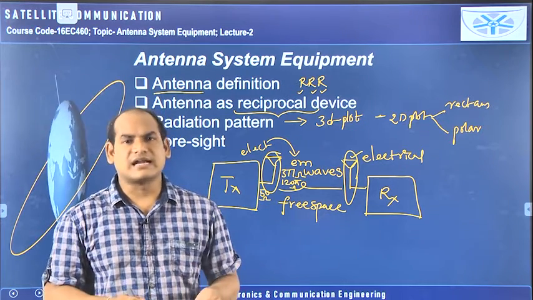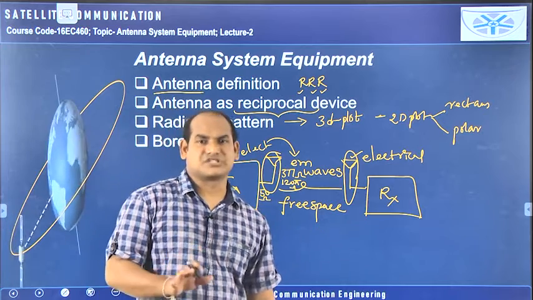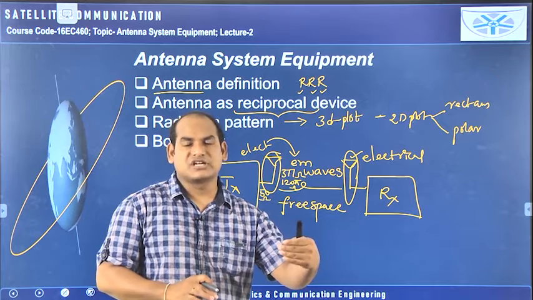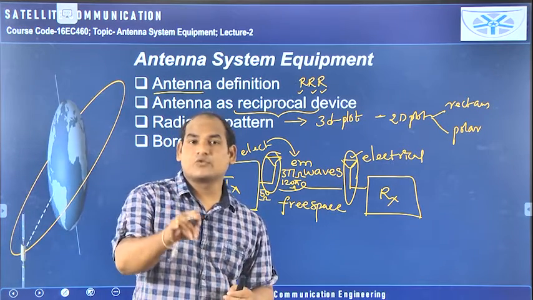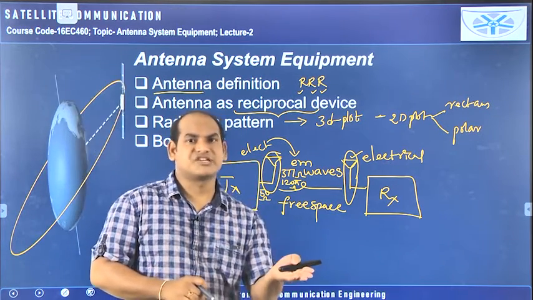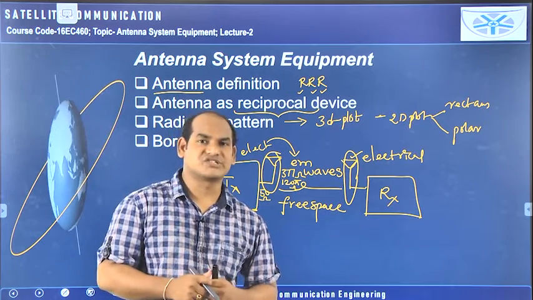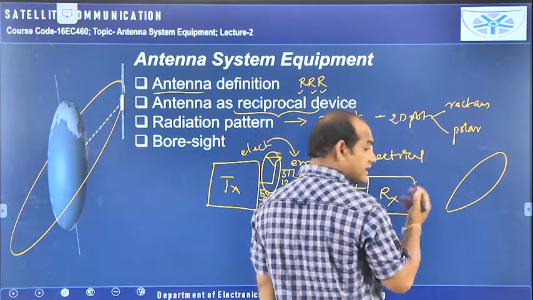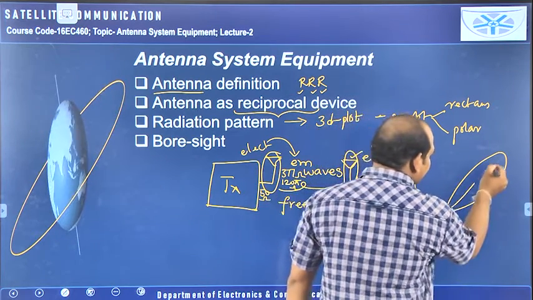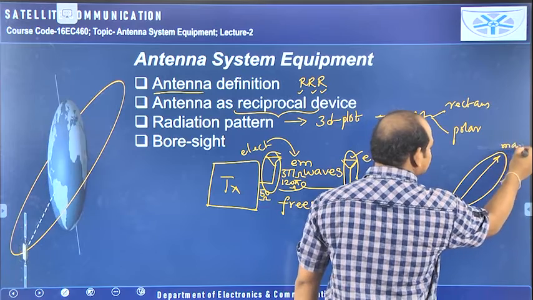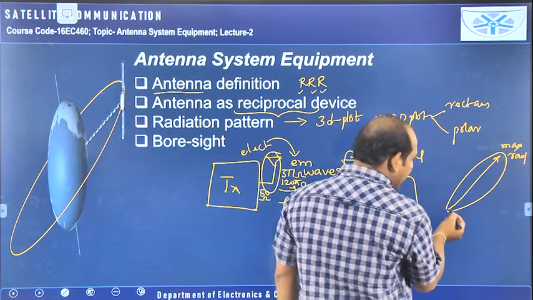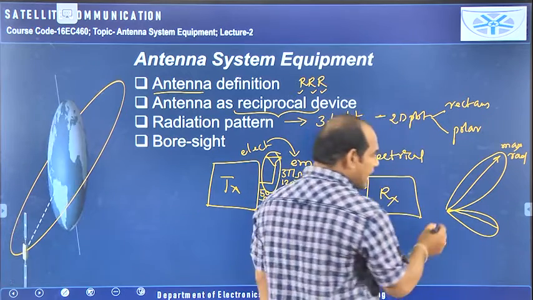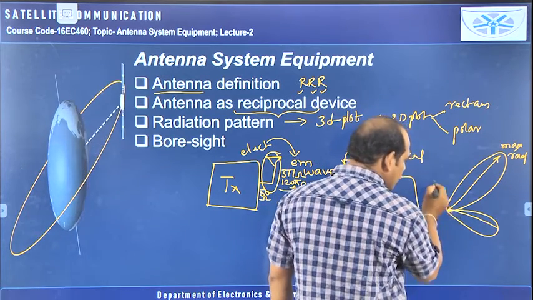But any practical antenna cannot radiate equally in all directions. Any practical antenna radiates maximum in one particular direction, and in the remaining directions a lesser amount of radiation is there compared to that maximum, or in some directions zero radiation is available. Yesterday we have seen about that one. For example, if you consider this type of radiation pattern, I am using polar form. In this direction I am taking the maximum radiation, and here zero radiation is there, then here somewhat larger radiation is there, and again it becomes zero, and again here I am taking one more lobe.